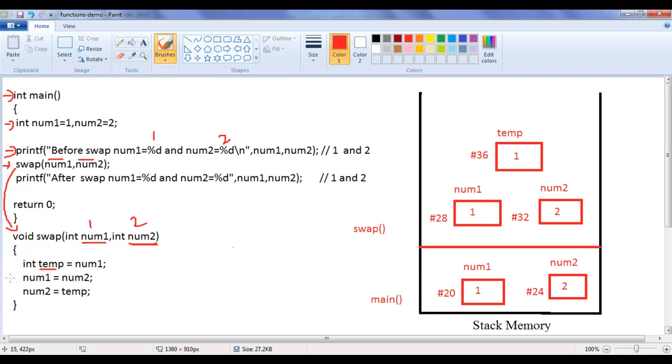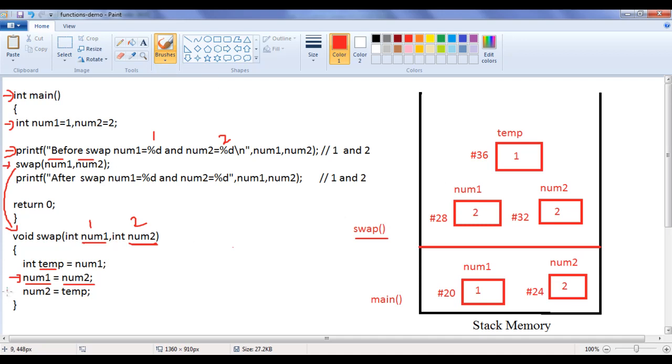And then this statement is executed. Value of local variable num1 should be equal to value of local variable num2. For this swap function, these are local variables. What happens? Num1 becomes 2, guys.